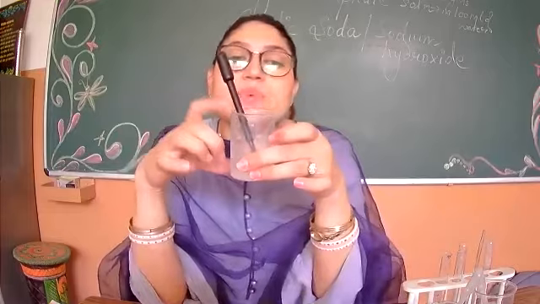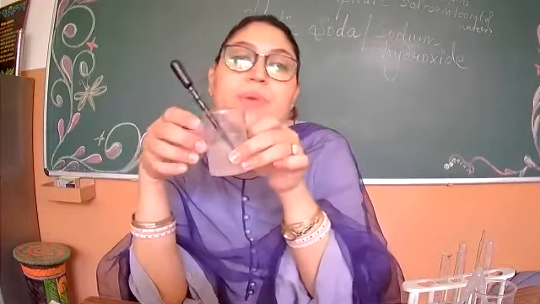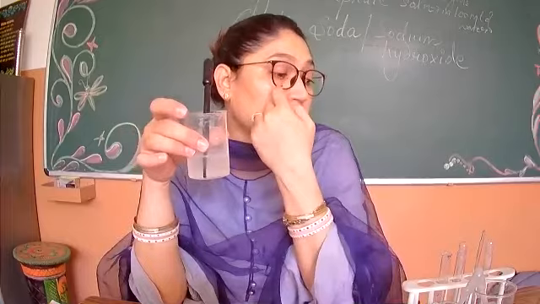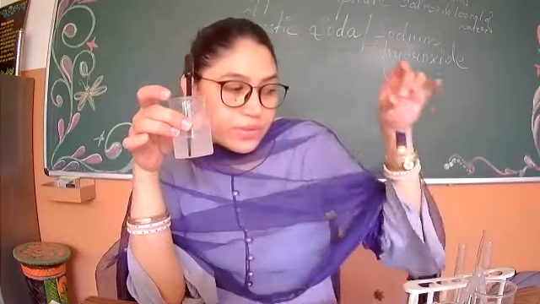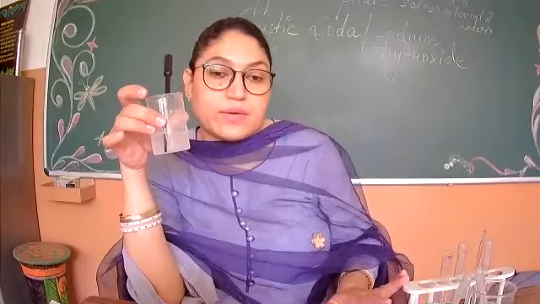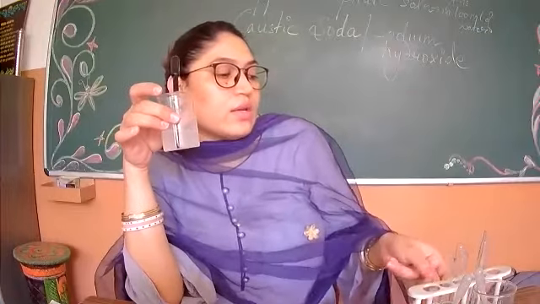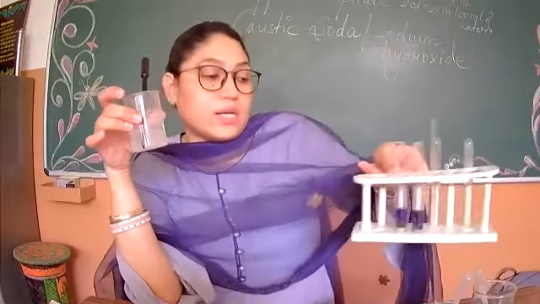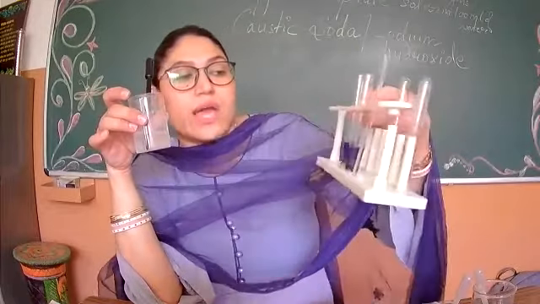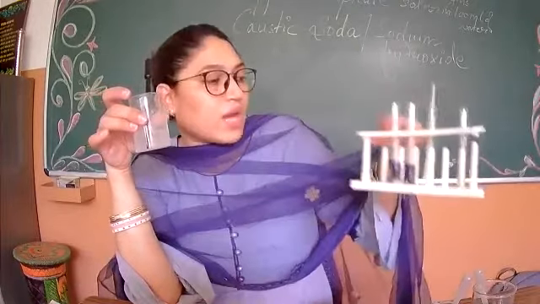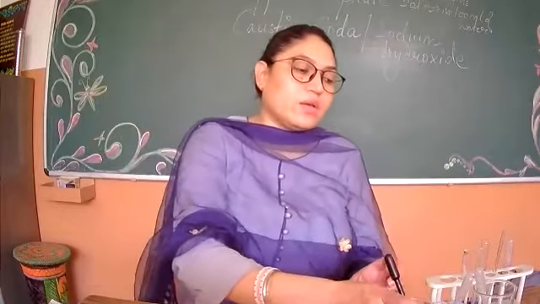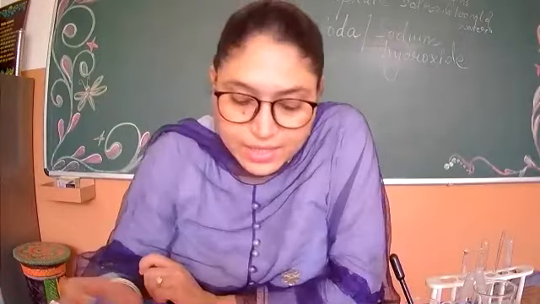This is known as a beaker. You should know the apparatus names also. In which I have put the solution, this is known as a beaker, and this is a test tube, a dropper, and a test tube stand. Sometimes you have to settle the test tubes in the stand for the action to be done. So that's why we make it stand on it. So this is the test tube stand. Different apparatus are there like this.